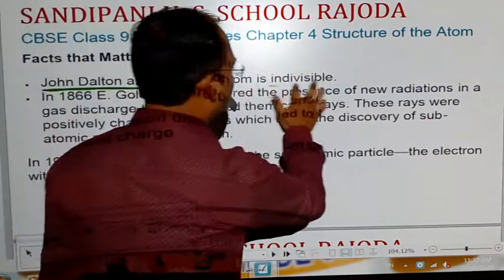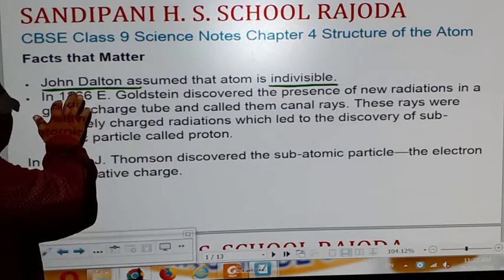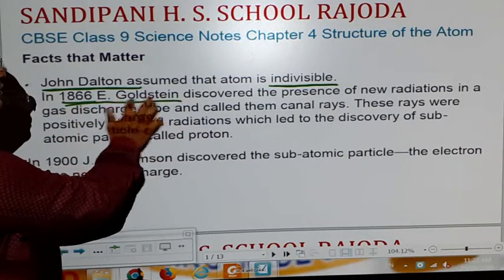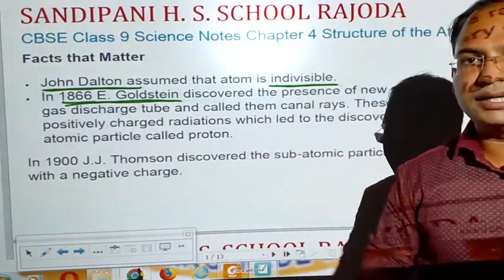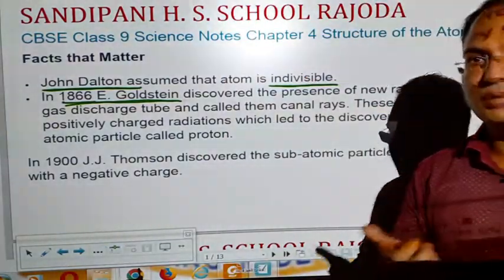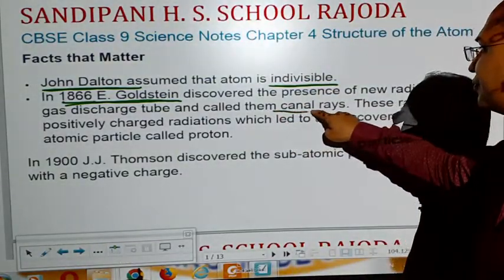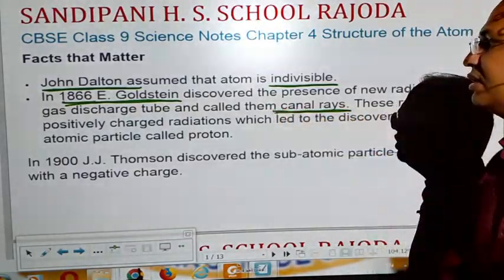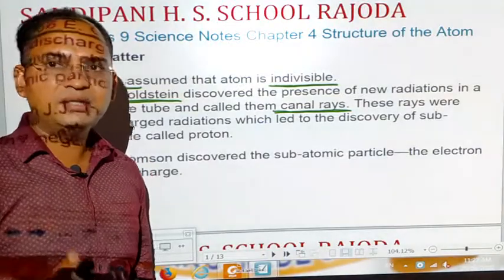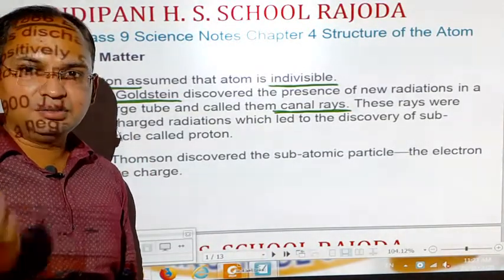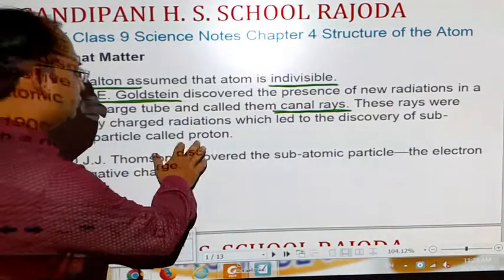First, John Dalton said that the atom is indivisible, and in the year 1886, the second scientist E. Goldstein performed a radiation experiment. The name of the experiment was the canal ray experiment. We will see what canal rays are in a discharge tube, and he discovered a new type of subatomic particle that was called proton.